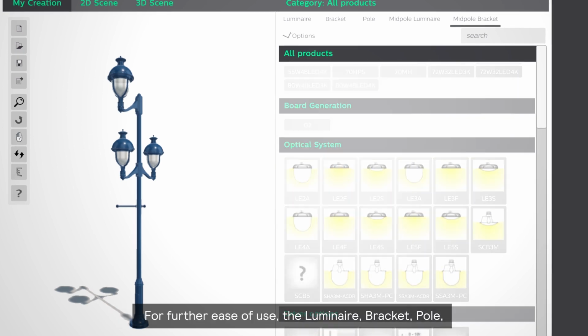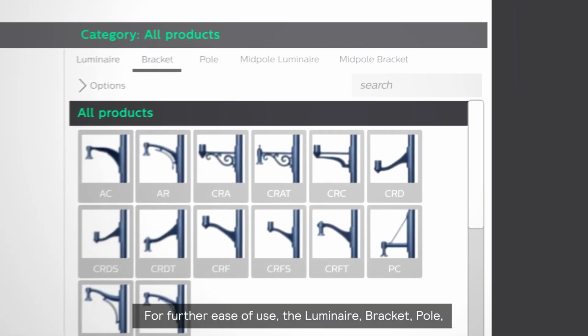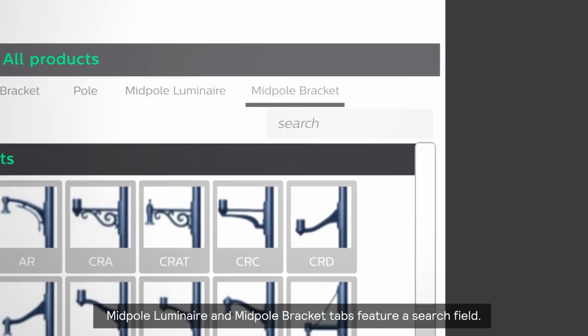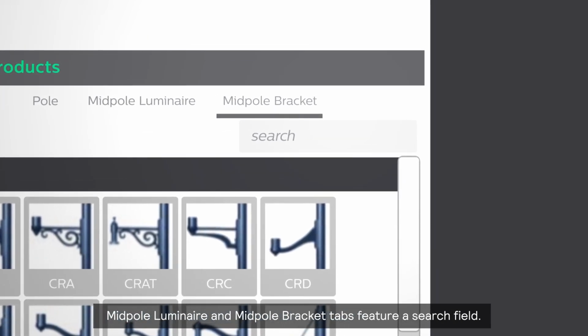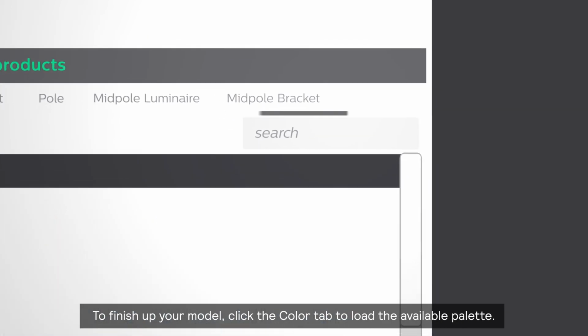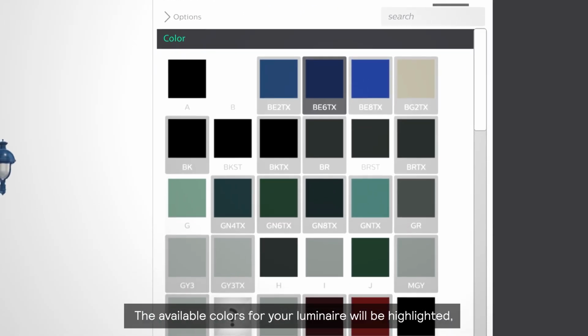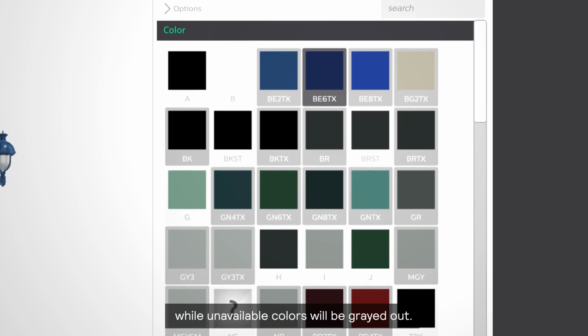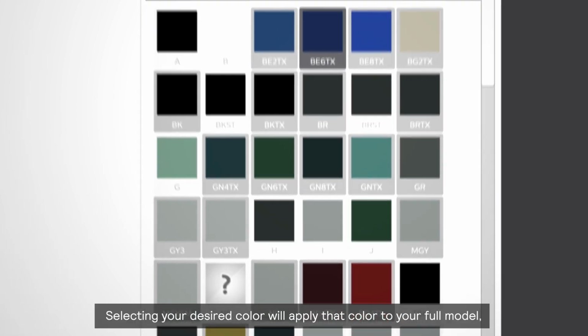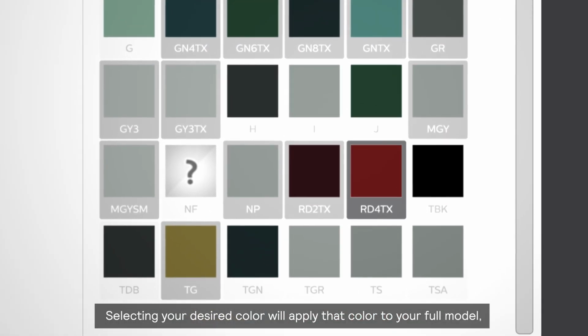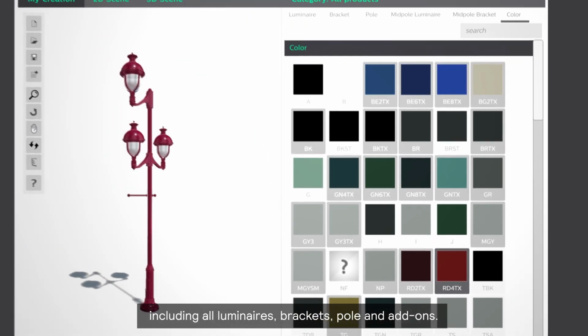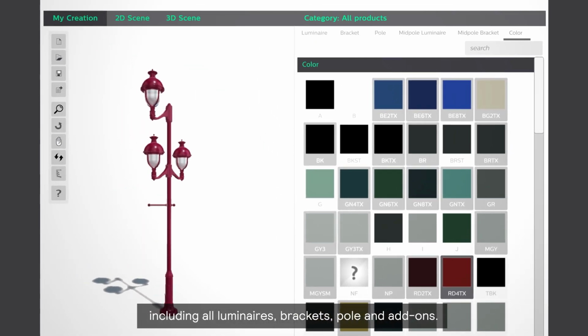For further ease of use, the luminaire, bracket, pole, mid-pole luminaire, and mid-pole bracket tabs feature a search field. To finish up your model, click the Color tab to load the available palette. The available colors for your luminaire will be highlighted, while unavailable colors will be grayed out. Selecting your desired color will apply that color to your full model, including all luminaires, brackets, pole, and add-ons.